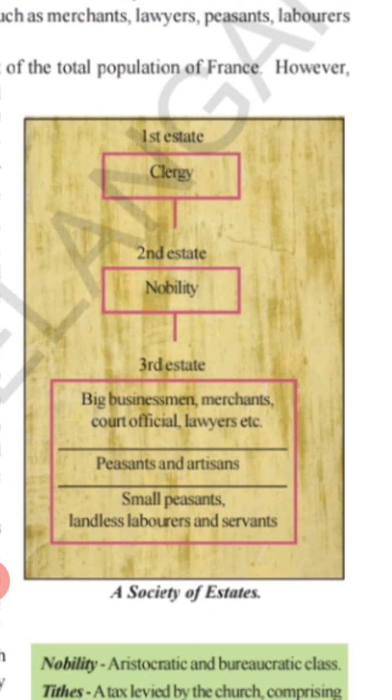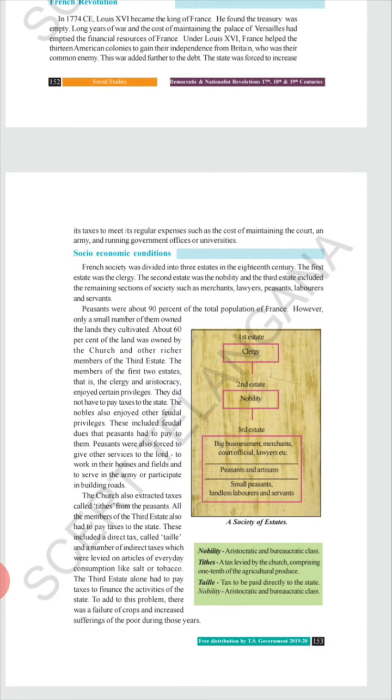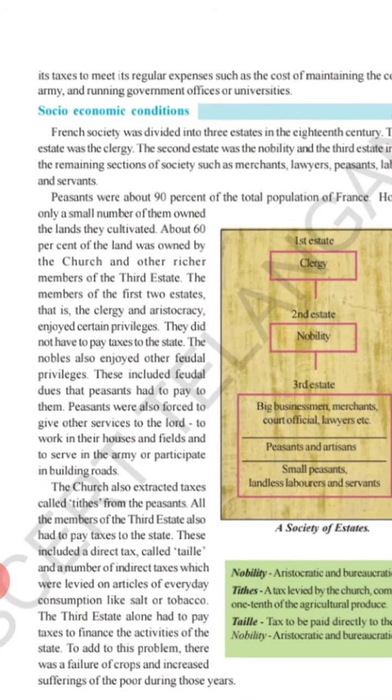Under this third estate, the first division includes big businessmen, merchants, court officials, lawyers, etc. And the second division comprised of peasants and artisans, whereas the third division includes small peasants, landless laborers, and the servants. This was the division of society in France during the 18th century.